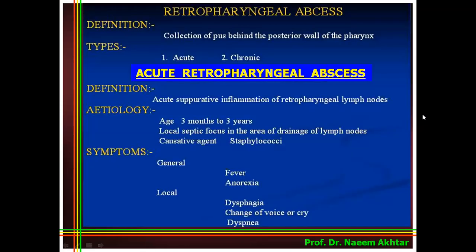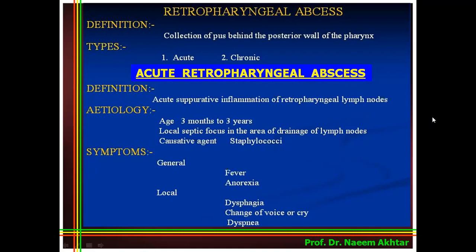Retropharyngeal abscess. It is the collection of pus behind the posterior wall of the pharynx. It is of two types, acute retropharyngeal abscess and chronic retropharyngeal abscess. First, we will discuss the acute retropharyngeal abscess. Acute suppurative inflammation of the retropharyngeal lymph nodes is known as acute retropharyngeal abscess.